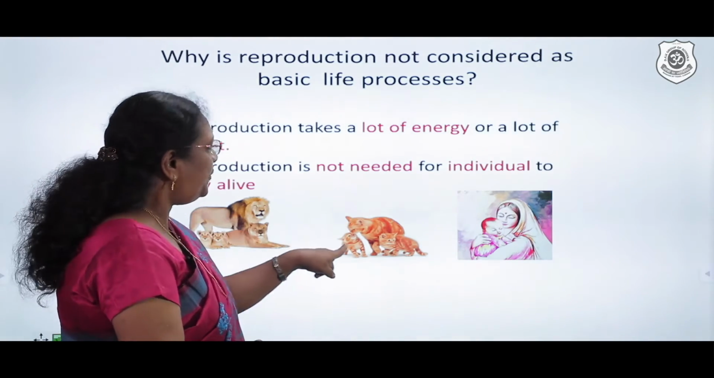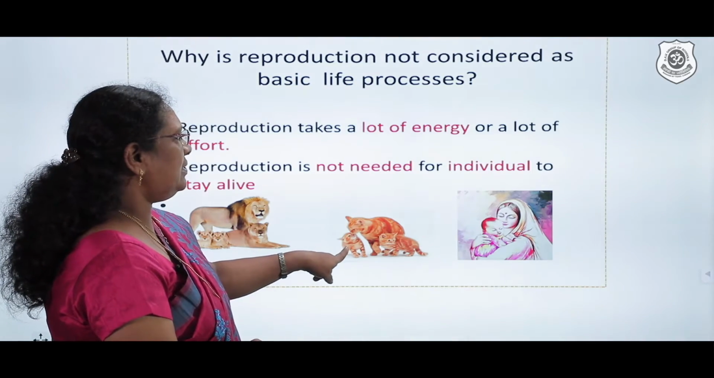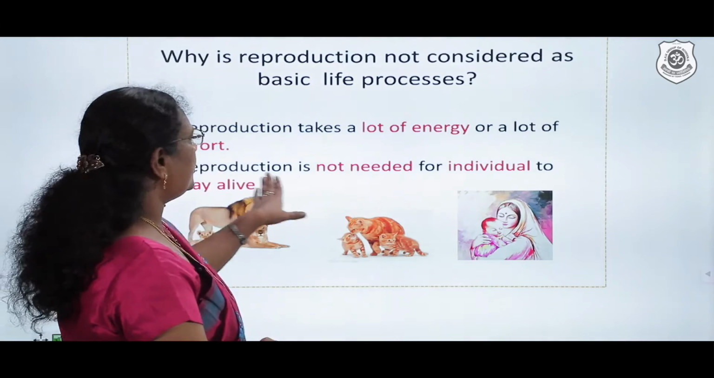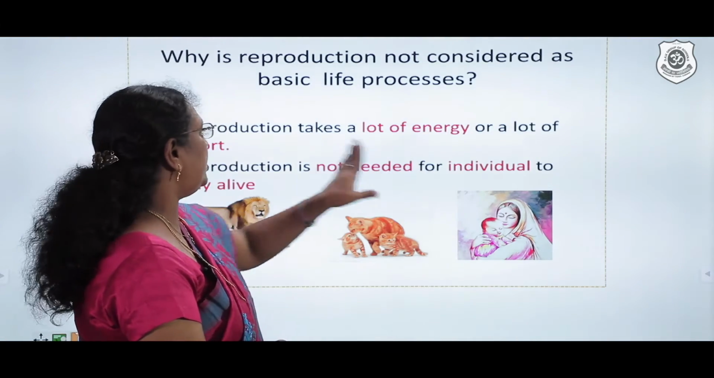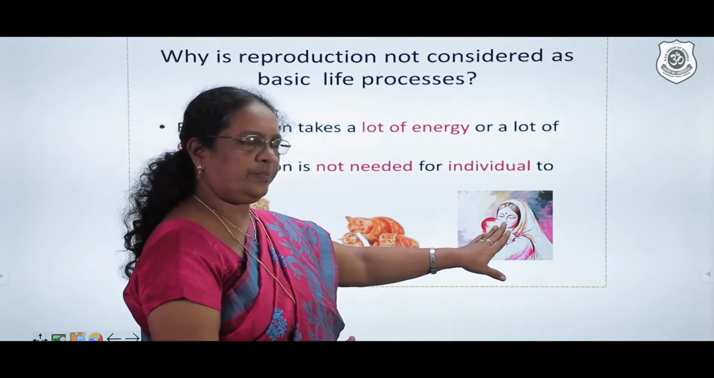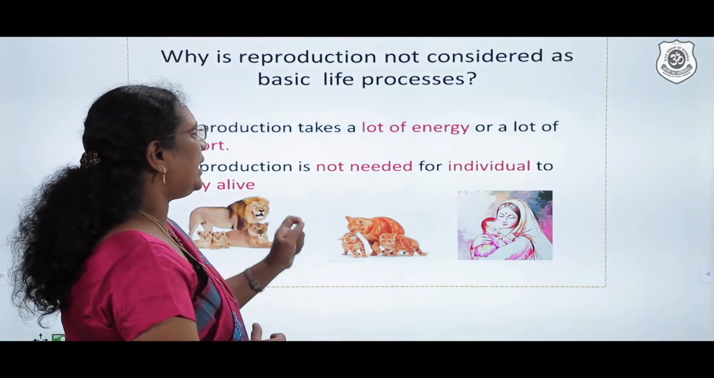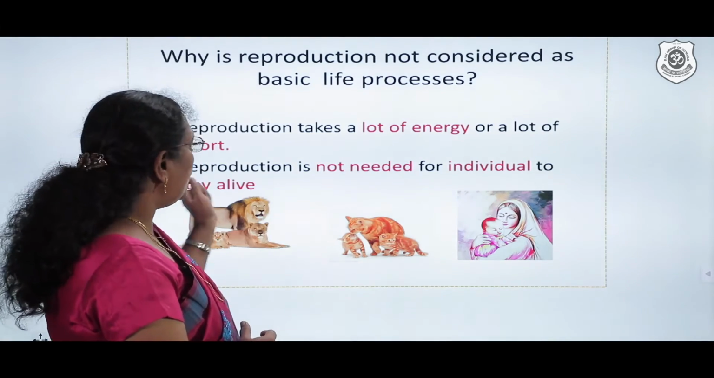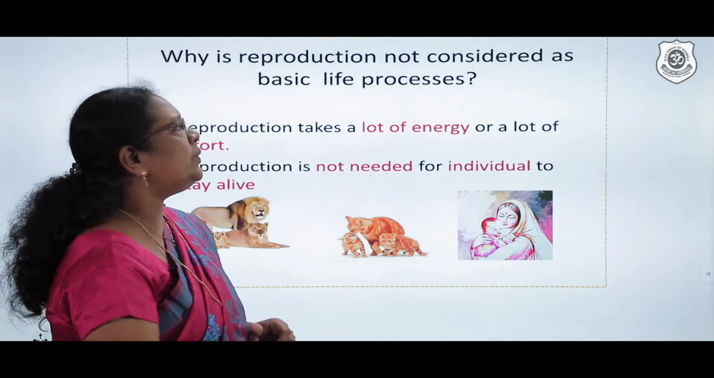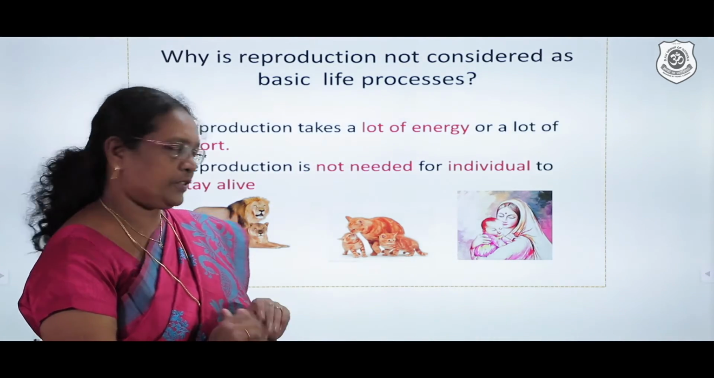Second, if we see the kitten here and the cat, we do not say that the kitten needs reproduction to be alive on its own. Reproduction is not needed for the individuals to stay alive. The child can just grow from the mother. The lion and its cub, each individual organism does not need reproduction just to stay alive. So that is the only reason we consider reproduction cannot be taken as a basic life process.